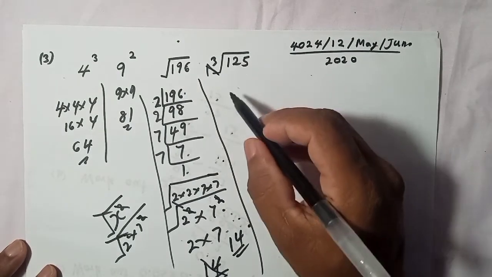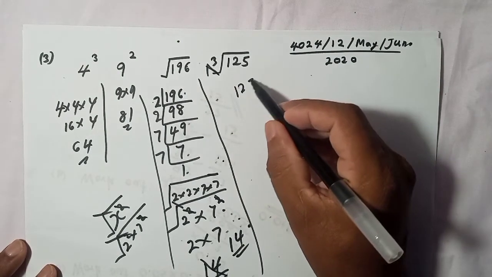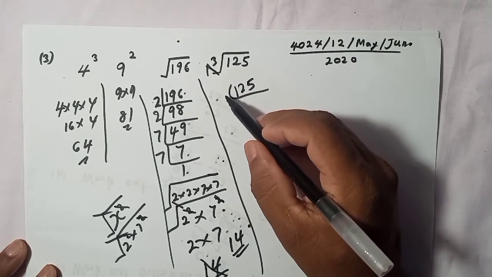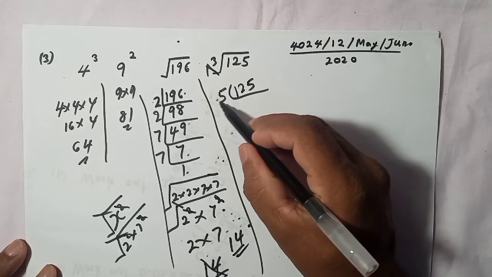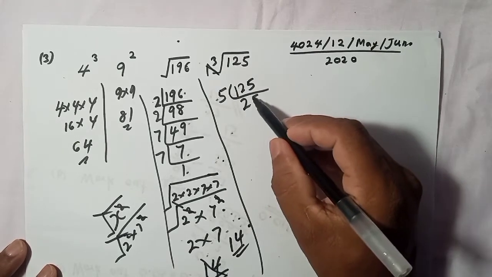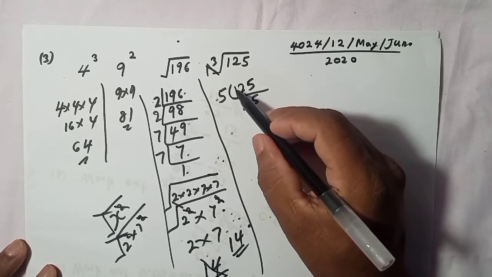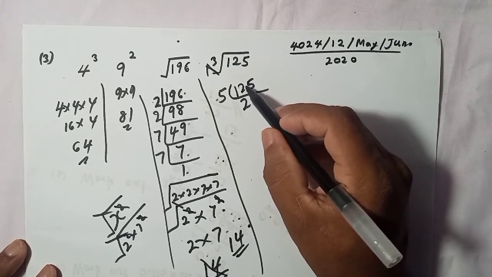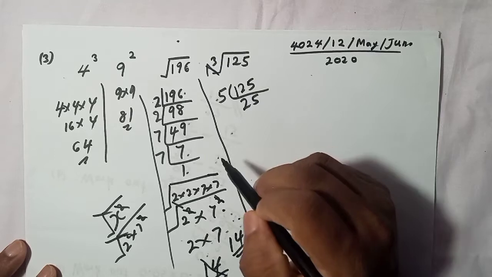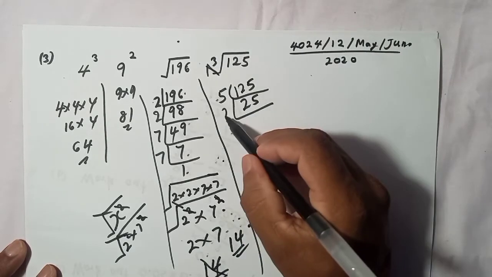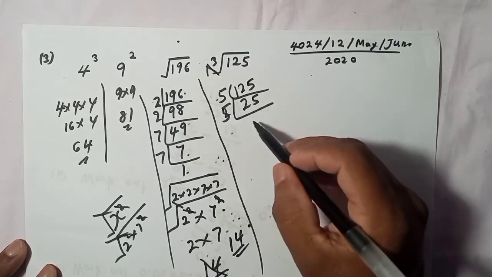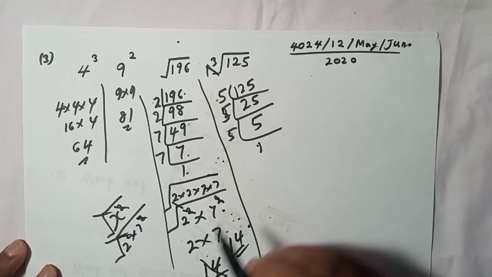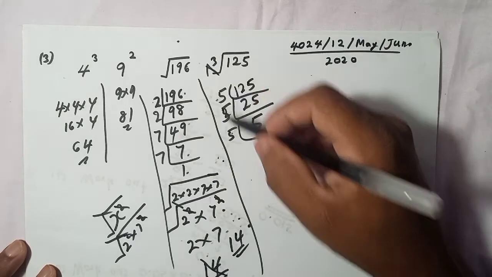Here 125, by what can we divide? By 2 you can't, by 3 you can't, by 5. If I divide this one by 5, the answer is 25. How many 5 are there in 1? No. How many 5 are there in 12? 2, and 2 remains. When I put here 2, 25 divided by 5 is 5. Then again if you divide by 5, the answer is 5, and again if you divide by 5, the answer is 1.